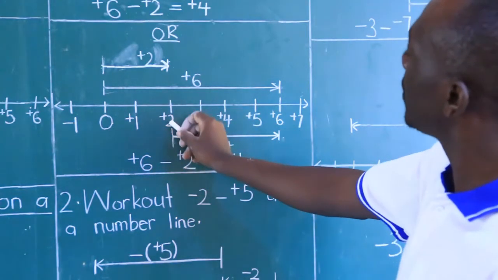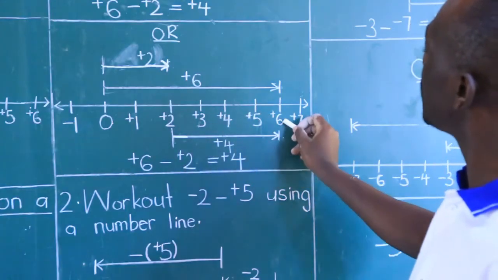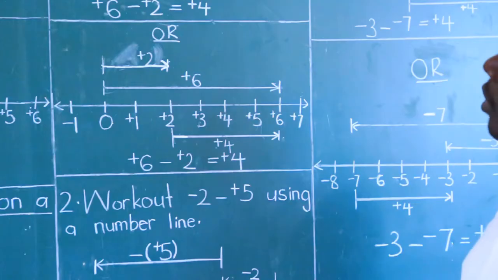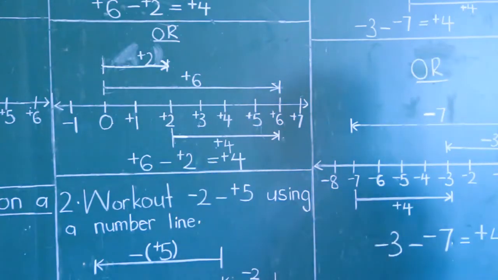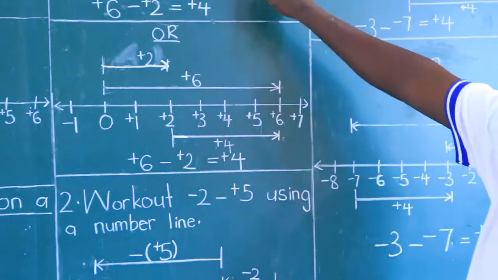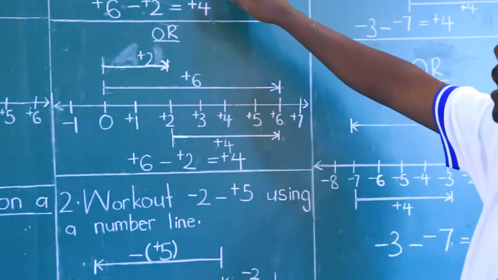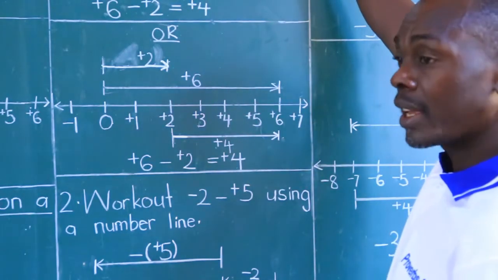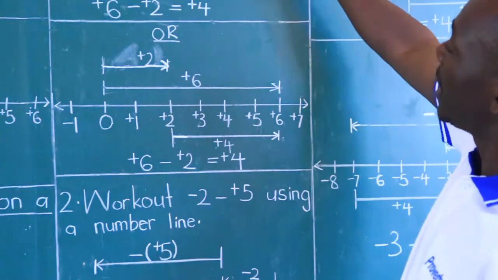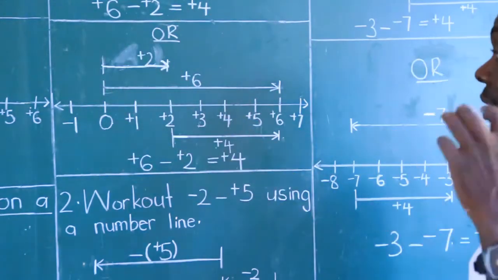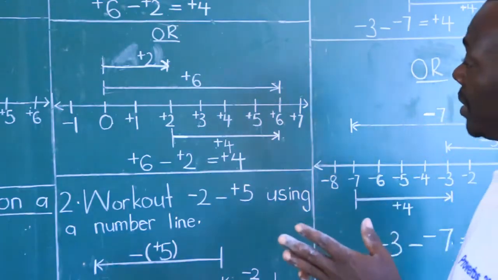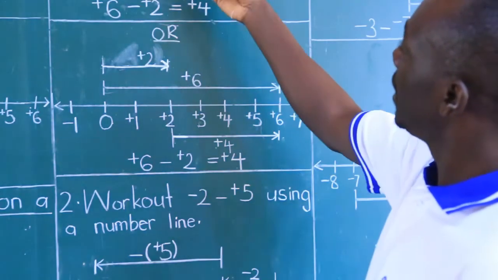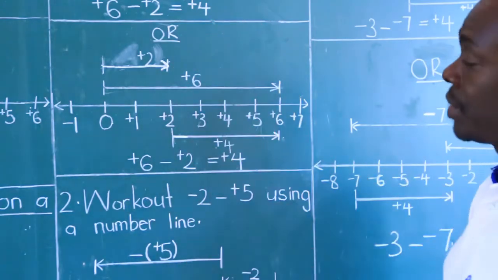So, what's the name of this arrow? That's positive 1, positive 2, positive 3, positive 4, and then it's positive 4. Before you conclude that positive 6 minus positive 2 is equal to positive 4. And that is the answer. So you either use the upper or the downer. It should be noted that in the upper, the second arrow starts from where the first arrow ended, whereas in the downer, both start from the same position, which may not necessarily be 0. They may start somewhere else, whereas in the upper one, in most cases, start from 0.